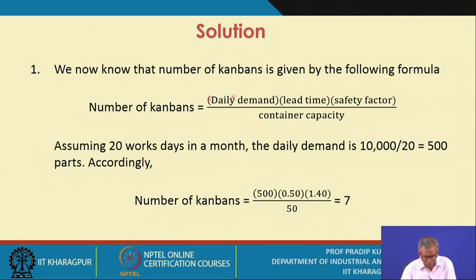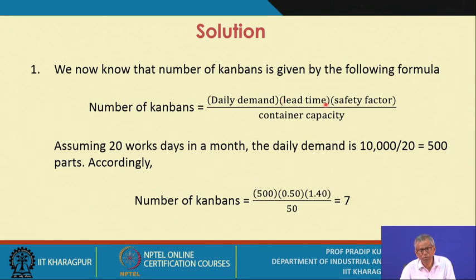So the number of Kanbans is given by the daily demand, then the lead time, and the safety factor. In the formula which you have referred to, the notation we have used is capital D. The lead time has two parts, TW and TP.